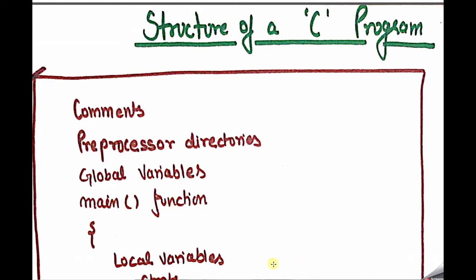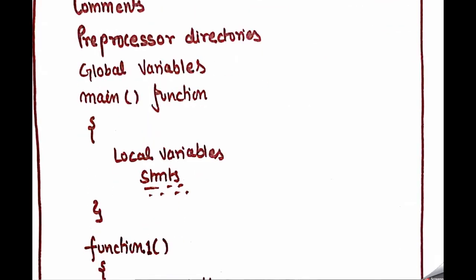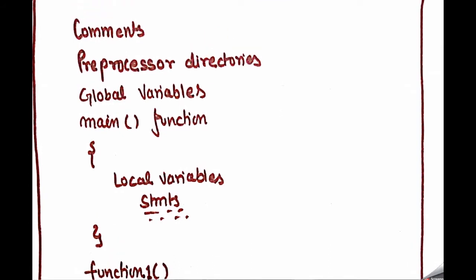In this slide I can show you the steps followed in writing a program in C language. First of all we write a comment. This is not a compulsory part. Comment is an optional part. You can write it or not, it totally depends on you, because with the comment section you just give information to the programmer about what exactly I want to do or am going to do.